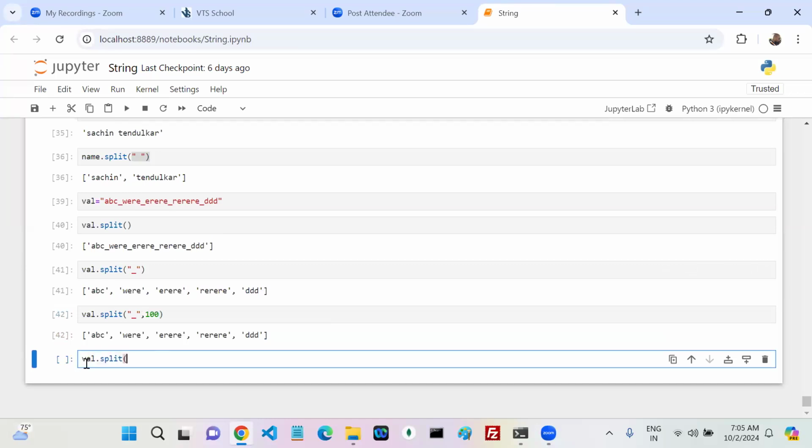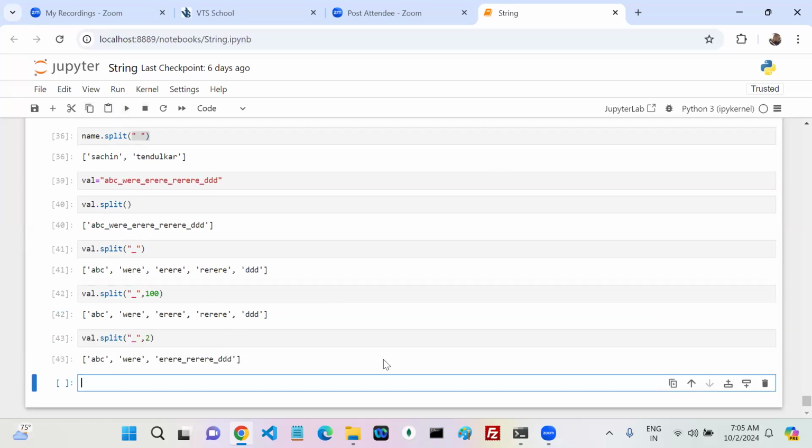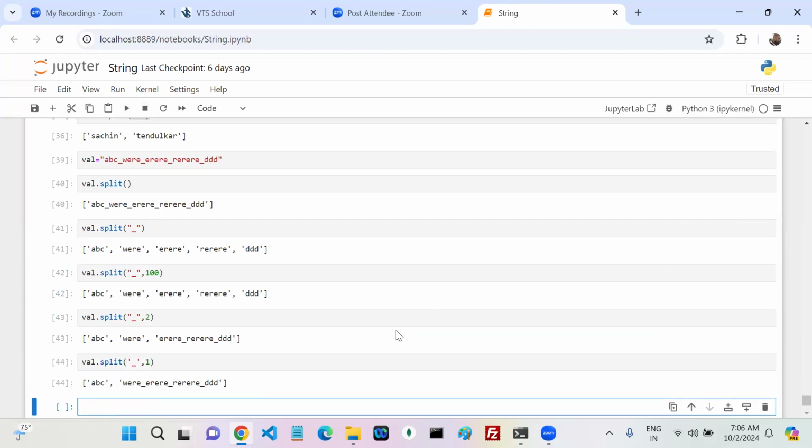Val dot split with underscore and 1, what happened?